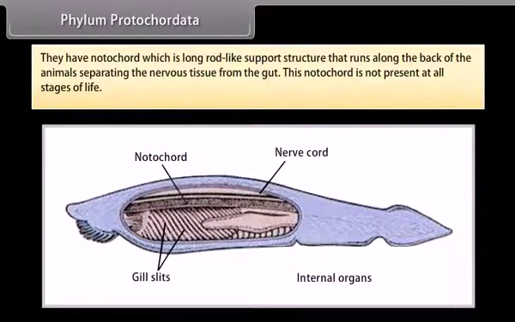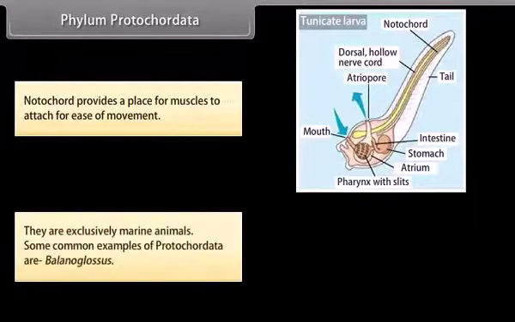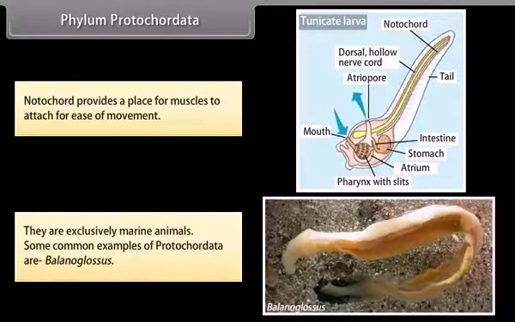This notochord is not present at all stages of life. Notochord provides a place for muscles to attach for ease of movement. They are exclusively marine animals. Some common examples of protochordata are Balanoglossus.